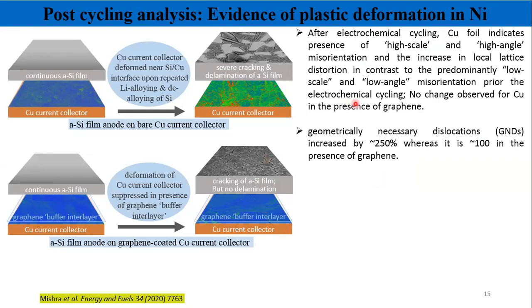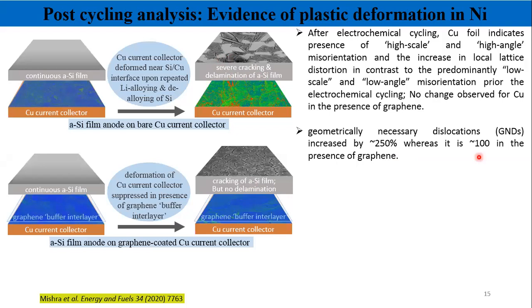In the absence of graphene, the misorientation changes from low angle to high angle after cycling. But in the presence of graphene, the misorientation distribution, which was low angle before cycling, remains low angle even after many cycles. Secondly, the geometrically necessary dislocations increased around 250% in the absence of graphene, but in the presence of graphene it is just 100%.